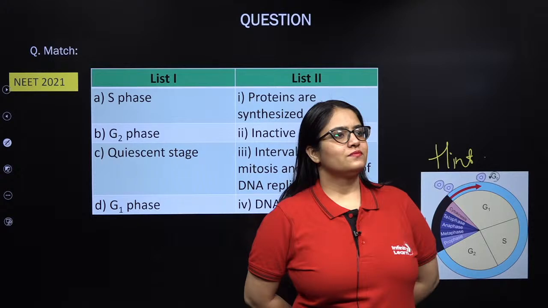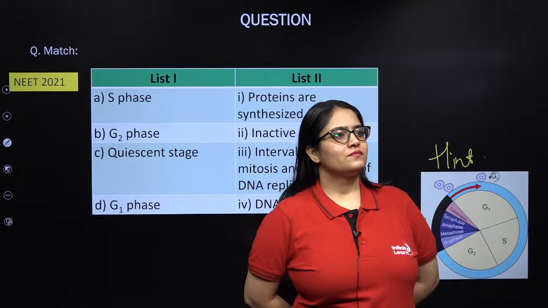Okay then, let me help you. Let's talk about S phase. So what happens in S phase? DNA replication. What happens in S phase is your DNA replication. G0 is a quiescent stage. Quiescent stage is an inactive stage. Right.